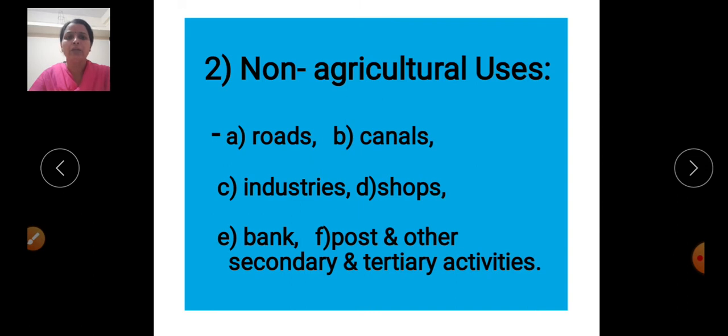The second land use is related to the non-agricultural sector. We use land area for roads, canals, industries, shops, banks, post and other services, that is related with secondary and tertiary activities. So all these things are related with land use other than the agricultural sector.